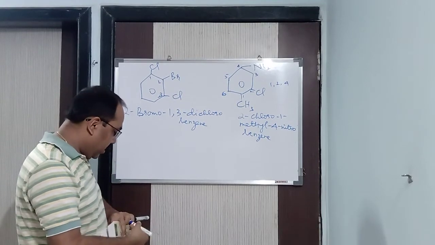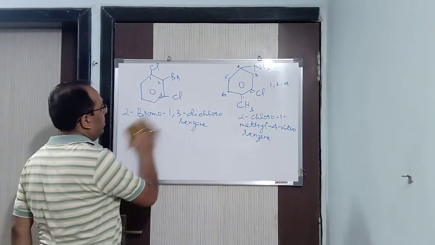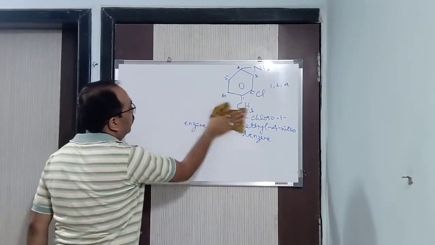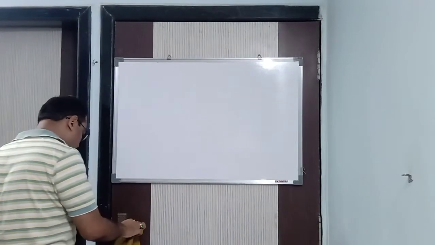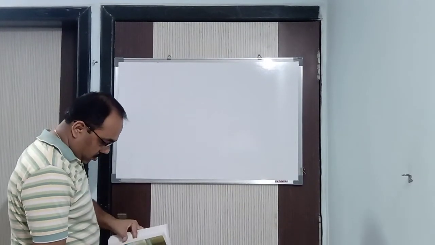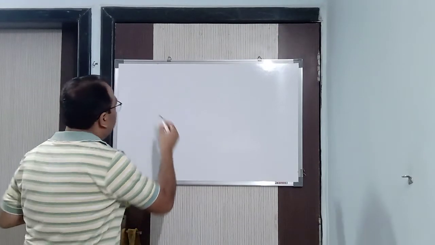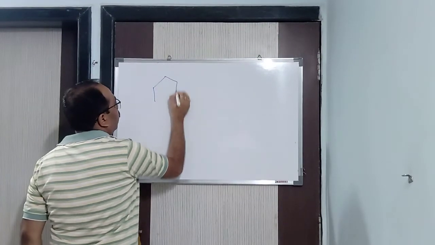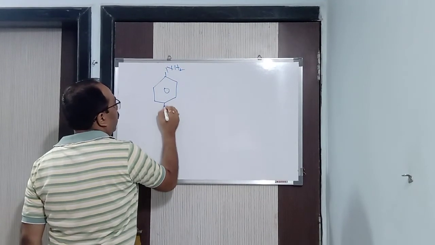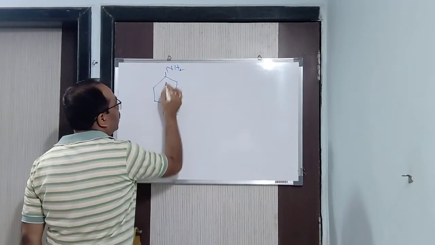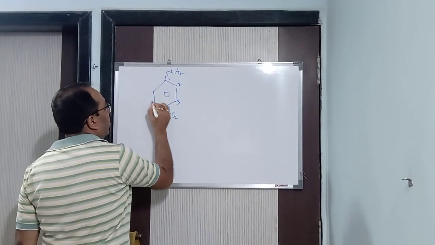We did it. One more we will do. That is NH2, NO2. Now here no doubt should be there, amino is the functional group, so 1, 2, 3, 4, 5, 6.